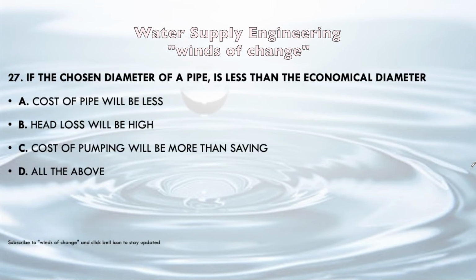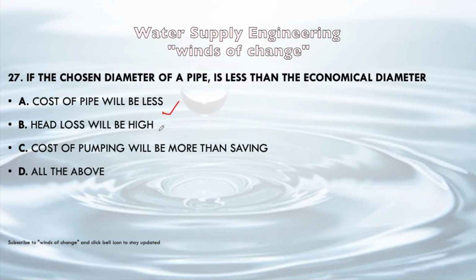Next question. If the chosen diameter of a pipe is less than the economical diameter, cost of the pipe will be less, head loss will be high, cost of pumping will be more than saving, or all of the above. Since the diameter is less, obviously the cost of the pipe will be less. Head loss will be high.